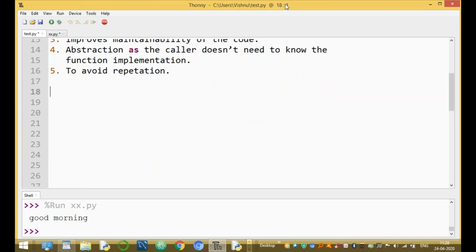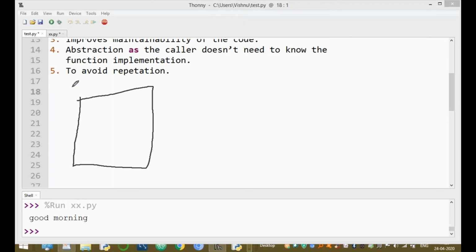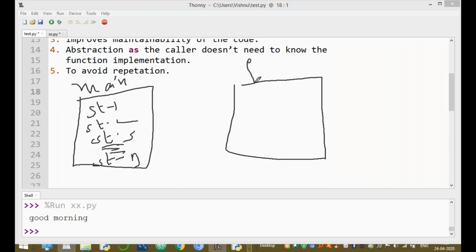How to define a function? For example, this is a main program. Main program means a collection of statements. This is statement 1, this is statement 2, this is statement 3, and so on. This is the main program, and this is one function, for example, F1. F1 is a function, and F1 also has a number of executable statements.